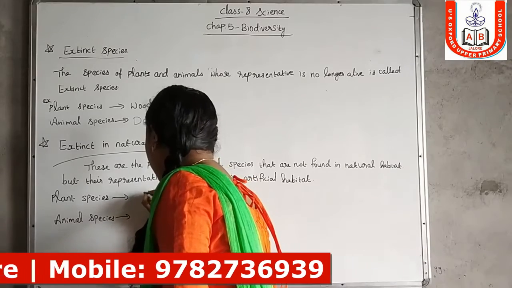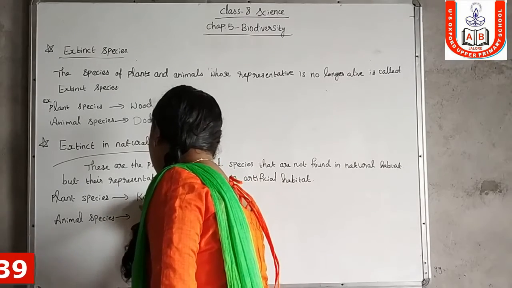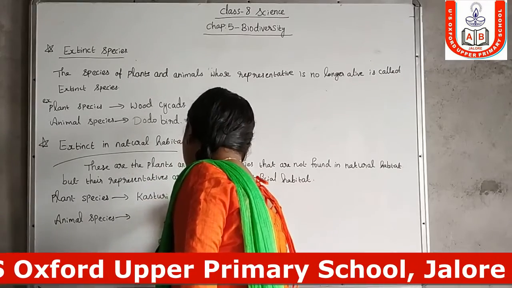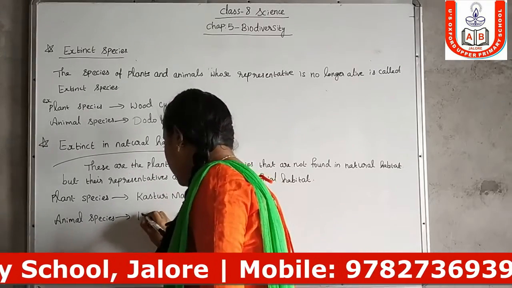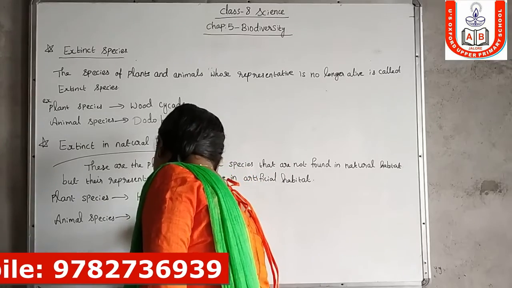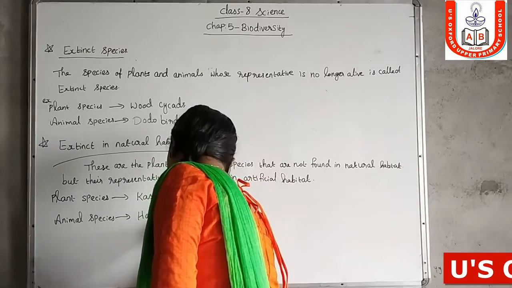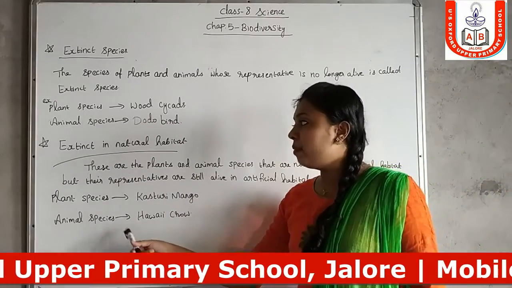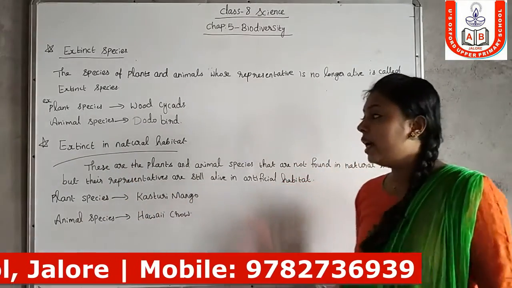Plant species is Kasturi mango, and animal species is Hawaii crow. These are the two examples for the plant species and animal species of extinct in natural habitat.